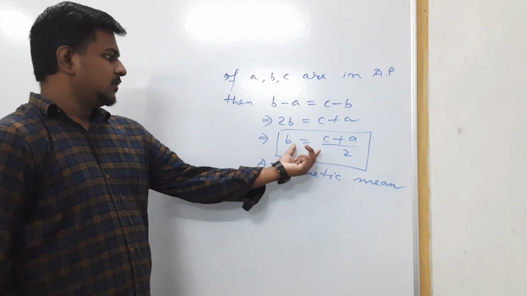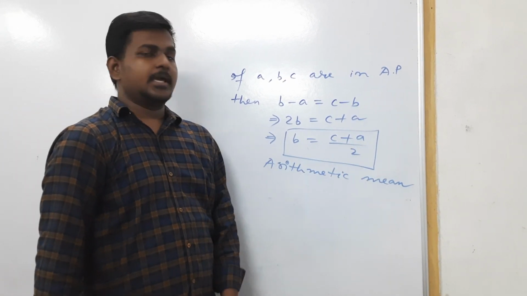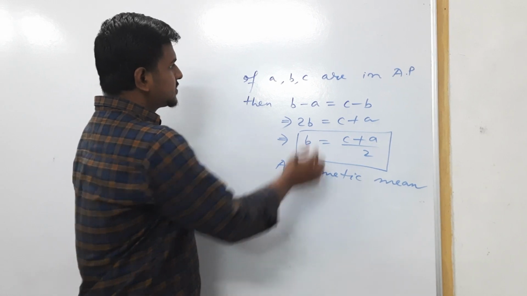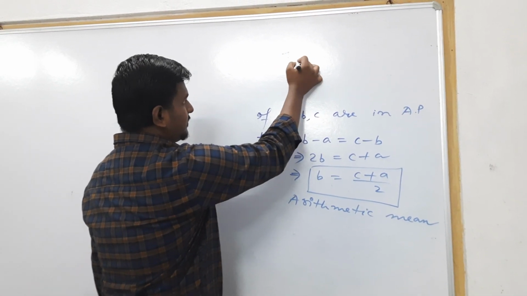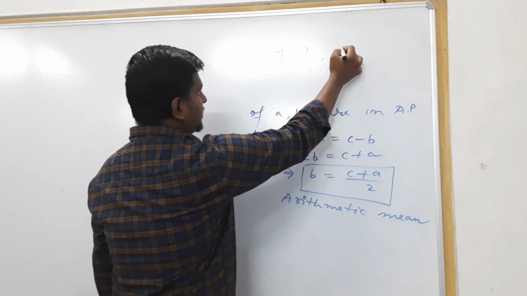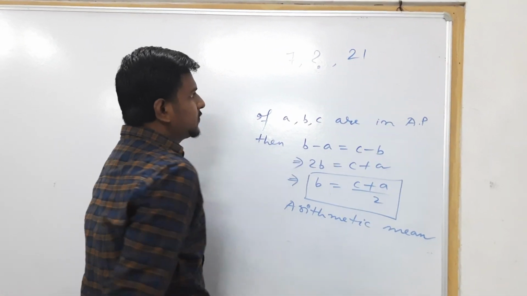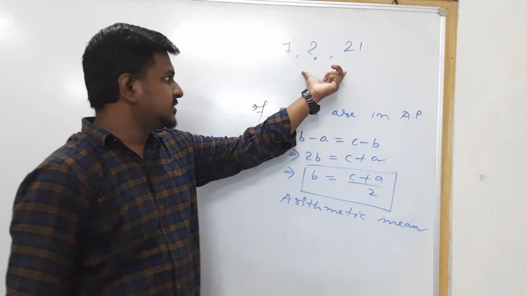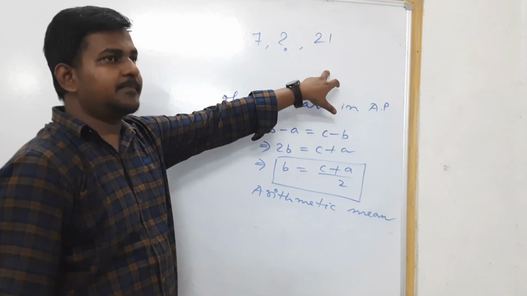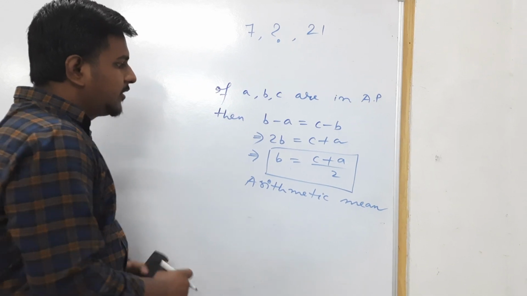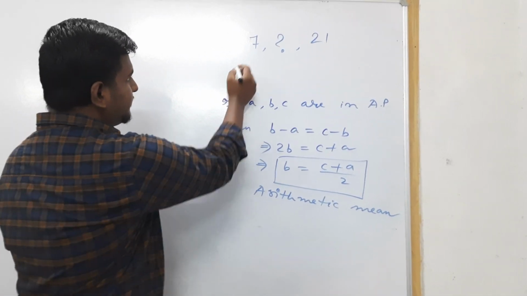So B equal to (C plus A) by 2. Suppose in an AP you know 7, then question mark, then 21. You know that it is an AP. In the given question, you are told that this is an AP, and you have to find the middle term, or arithmetic mean, of this AP. How will you find this?